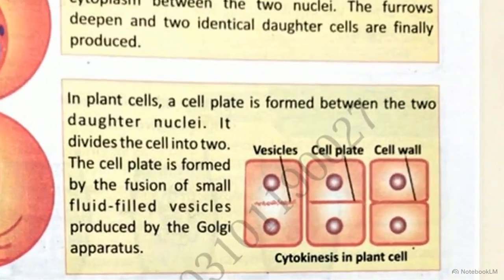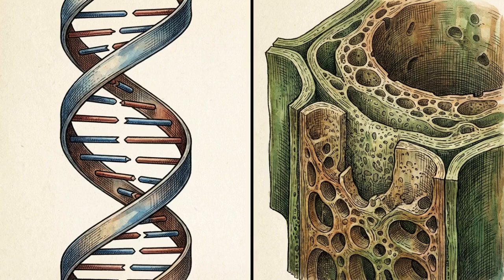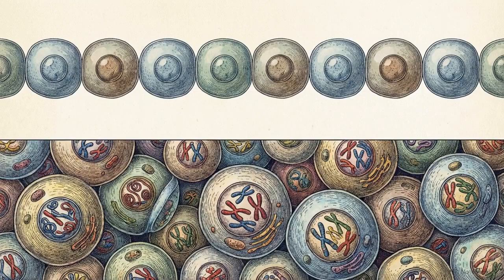Plant cells have rigid walls that cannot pinch. Instead, Golgi vesicles fuse to build a cell plate down the middle. Karyokinesis divides the genetic software. Cytokinesis cleanly divides the physical hardware. Mitosis builds identical clones, but sexual reproduction requires a different engine, meiosis.